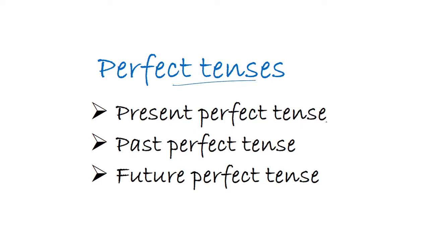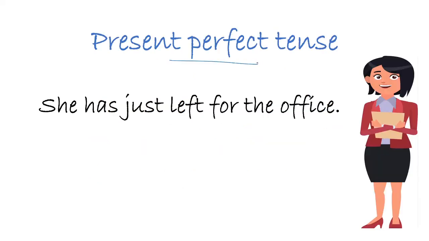So in this video we'll be learning these three perfect tenses: the present perfect tense, the past perfect tense, and the future perfect tense. So let's learn these three in detail now. So first, the present perfect tense.